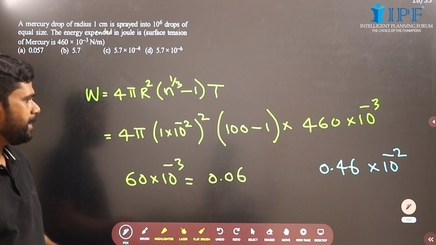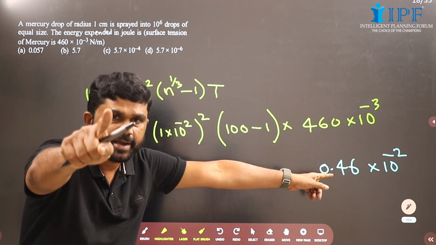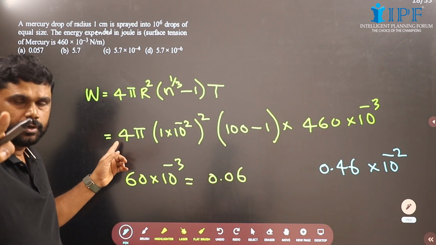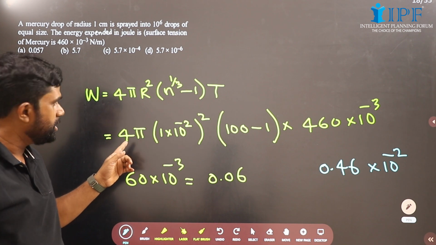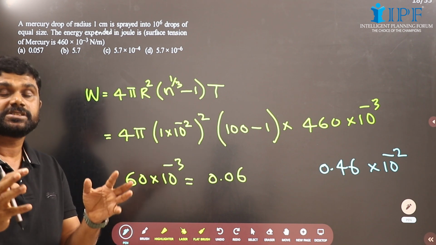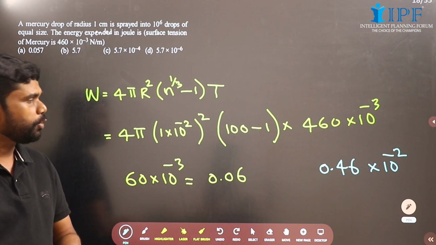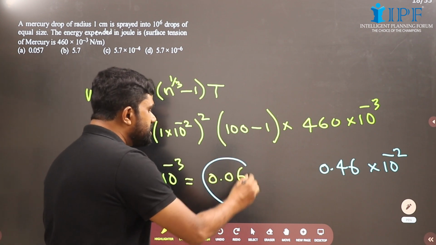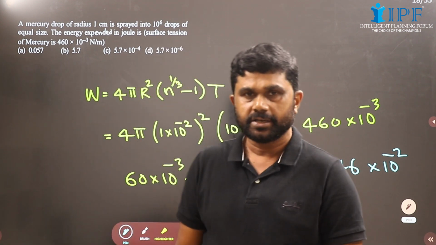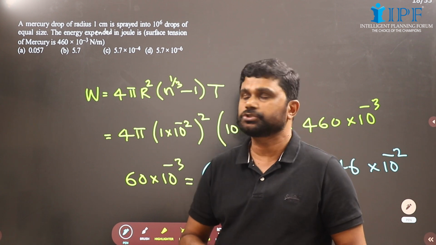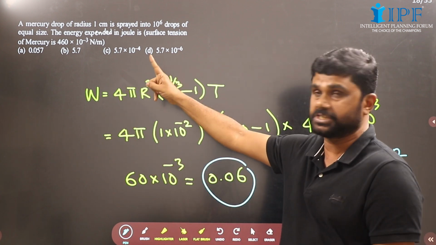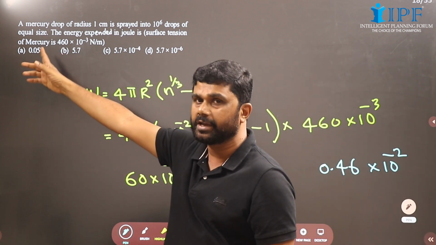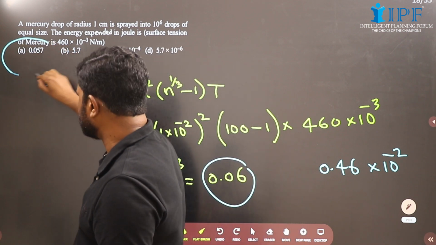Now this 0.46 you can approximately take as 0.5 into 4. That will give you 2 into pi, approximately 2 into 3, that is 6. So 6 into 10 raised to minus 2 is 0.06. It is an approximate value, so you have to choose the answer which is closest to 0.06. Here we have 0.057. So this must be the correct choice.